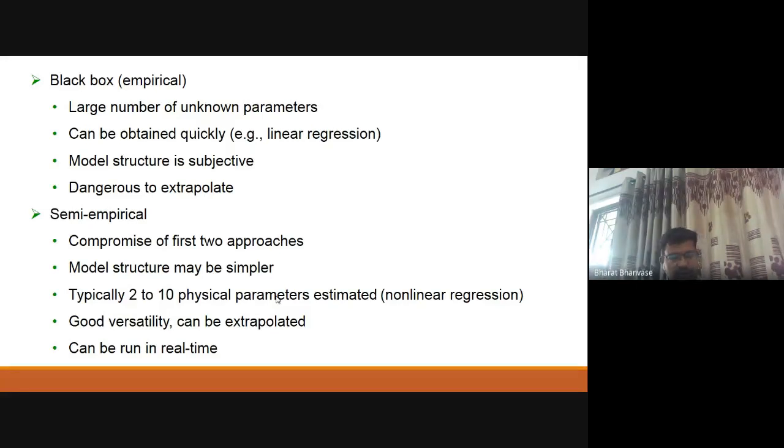So similarly, if you see semi-empirical modeling, no doubt we have seen the mechanistic model and the black box, that is the empirical model. So that will be a combination here, right? So estimation of physical parameters will be quite less, right? So this will be quite simpler, and we'll work in real time.